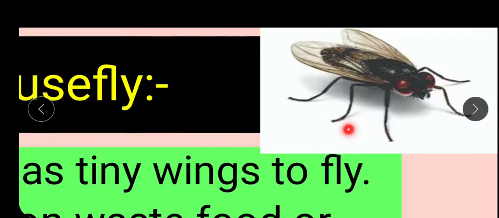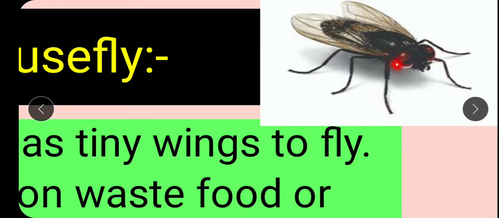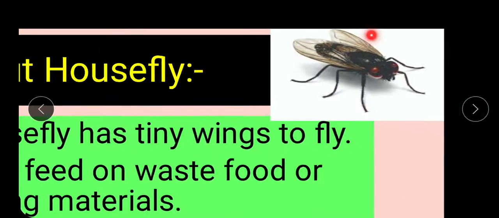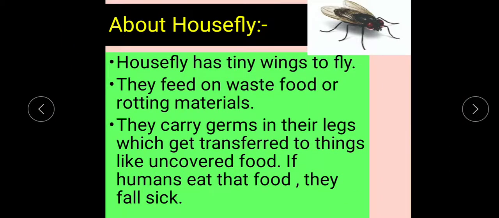So the characteristics of the insects are the same. Housefly has tiny wings to fly, right? They feed on waste food or rotting materials.